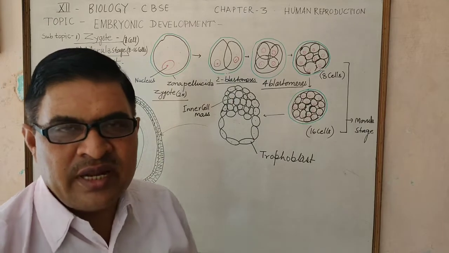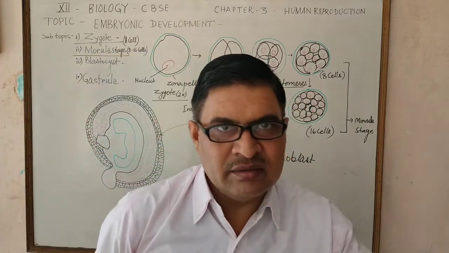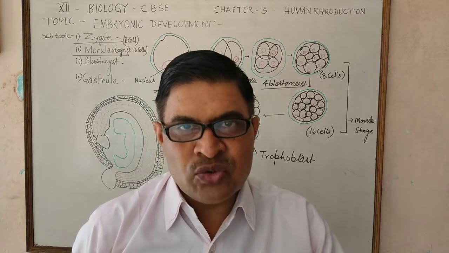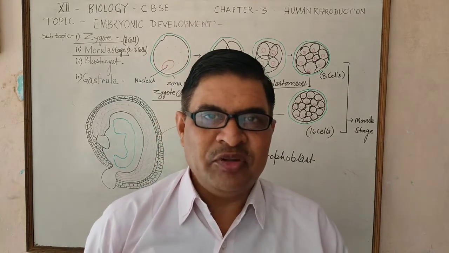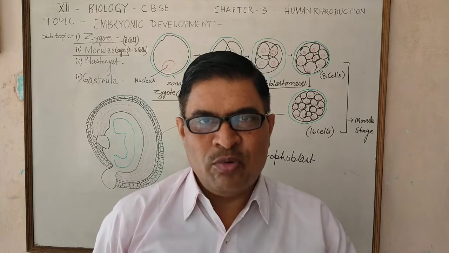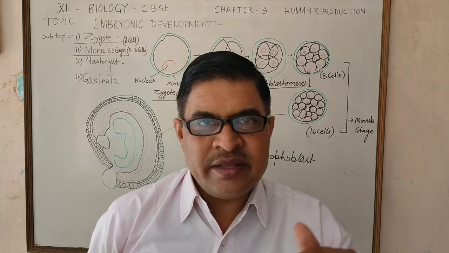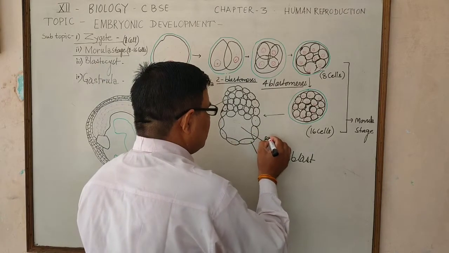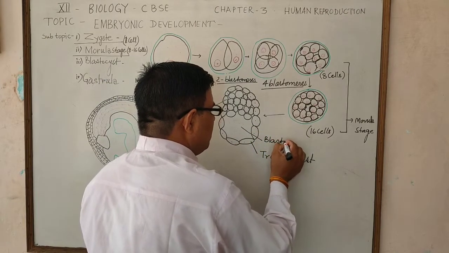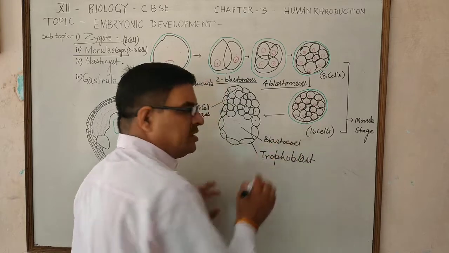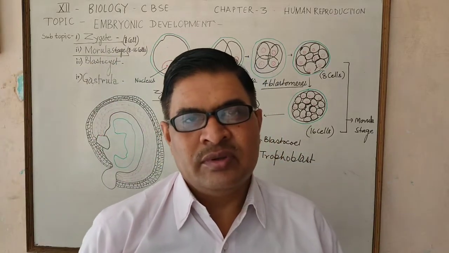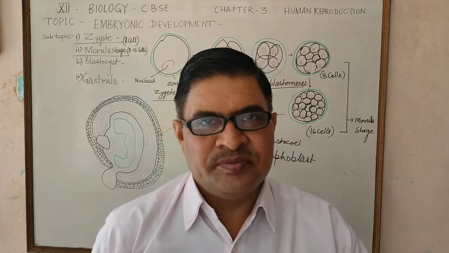Trophoblast is generally a single layer, and the blastocoele is present between the trophoblast and inner cell mass. This is blastocoele. Presence of blastocoele is the peculiar character of the blastocyst stage.